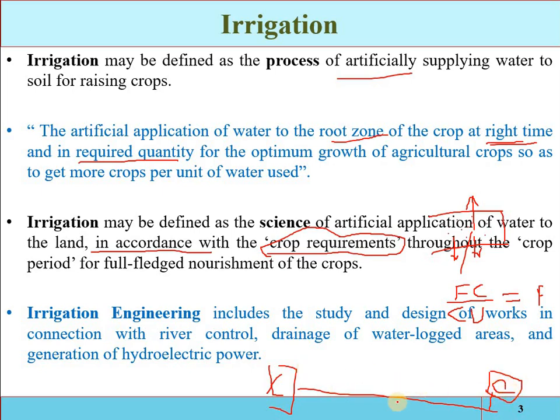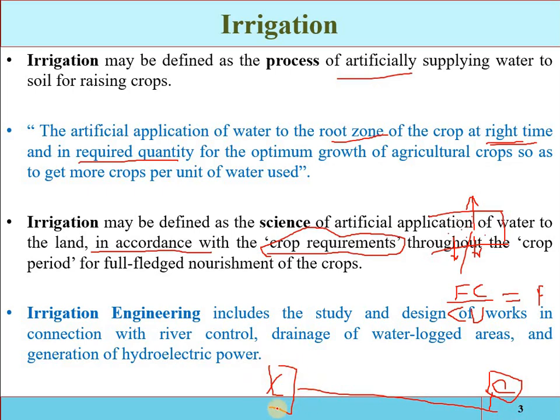So some structures will be required for storage, for conveyance, for application, for distribution, for measurement, for monitoring. The design and planning of all those structures is called irrigation engineering. And also the planning and management of the water.